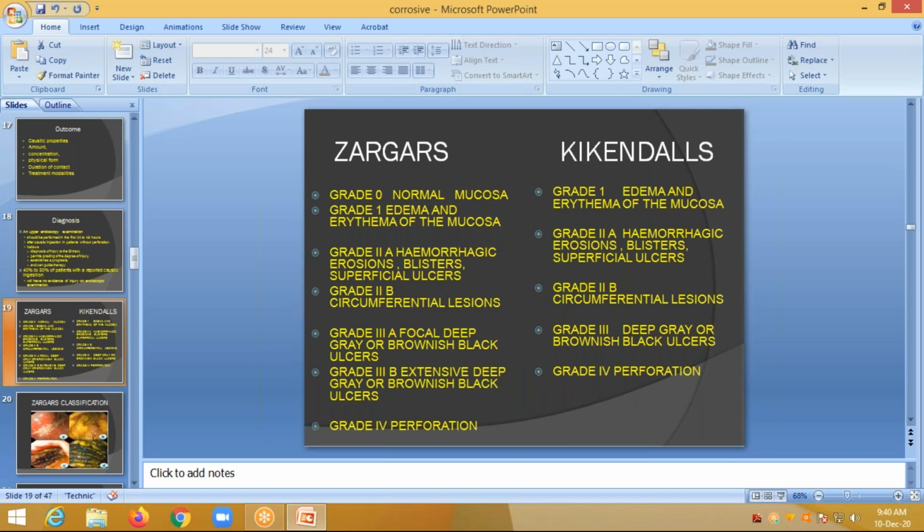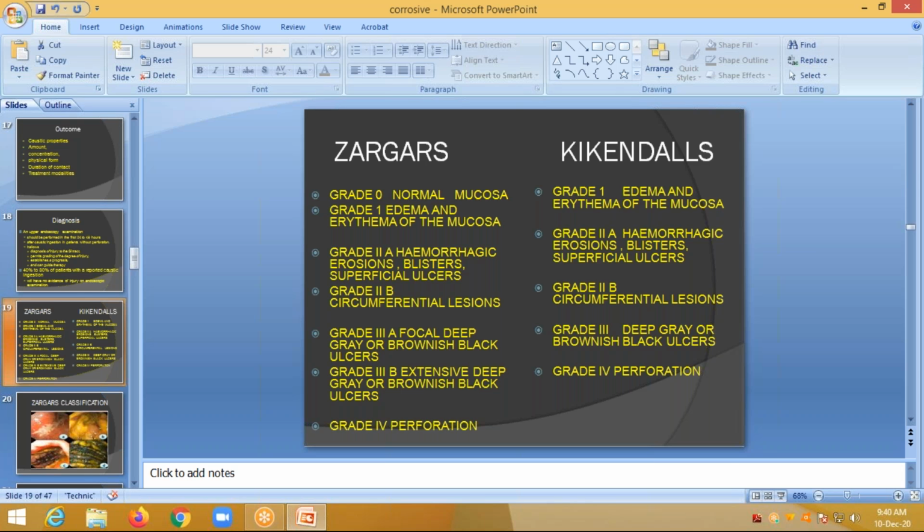So these are the types of gradings, but right now you may not need them. But in general, Zargar's and Kuykendall's are the two classifications for caustic ingestion or corrosive injury of the esophagus. In Zargar's, grade 0 is normal mucosa, and grade 1 is edema and erythema of the mucosa. Grade 2A shows hemorrhagic and erosive blisters and superficial ulceration.